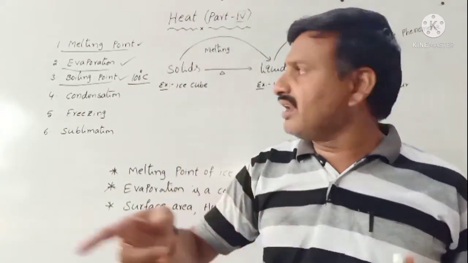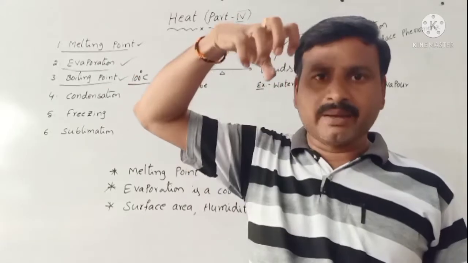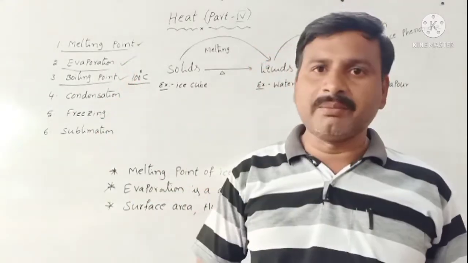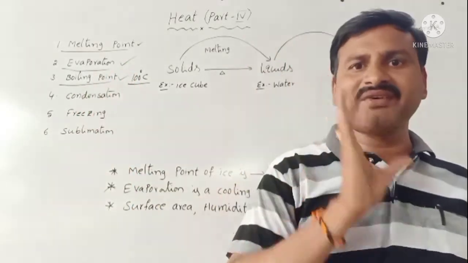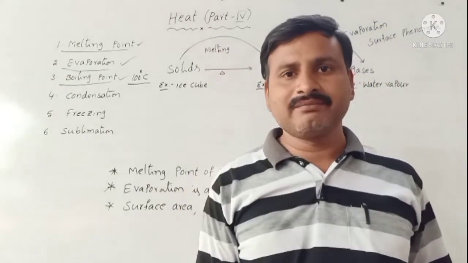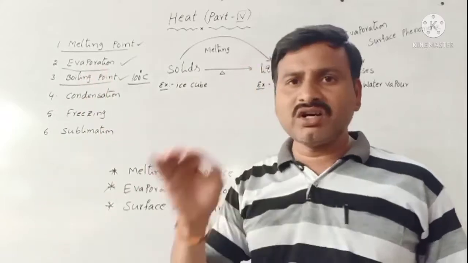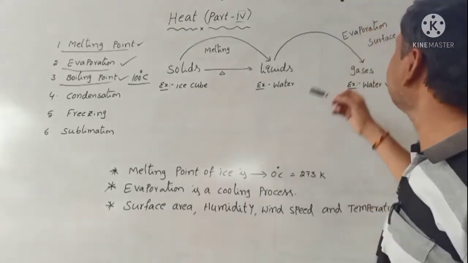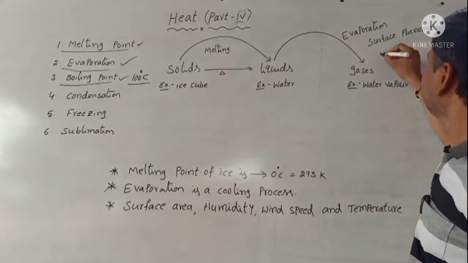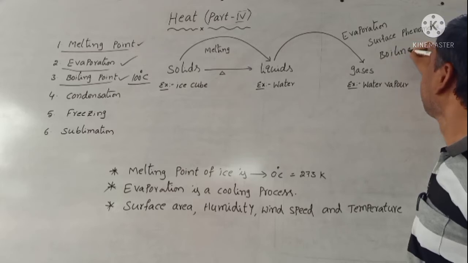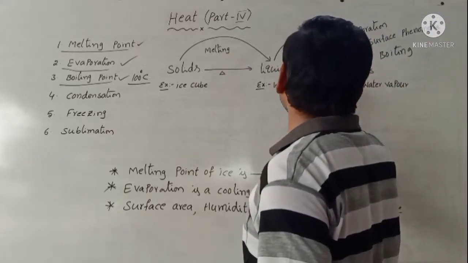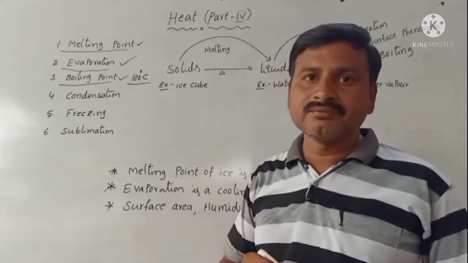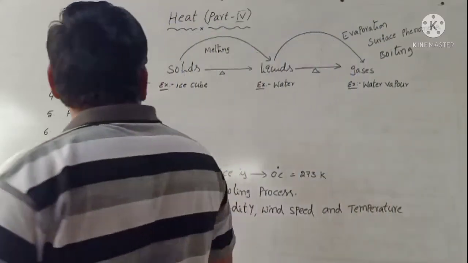Here water bubbles are formed. When it reaches 100 degrees Celsius, water bubbles form. The influencing factor for boiling is only one: the atmospheric pressure only. So this is boiling. This one also gives the same amount of heat. So we discussed three terms, and now the remaining terms.